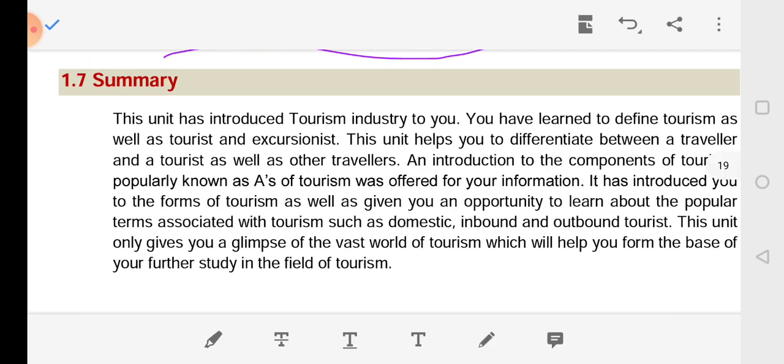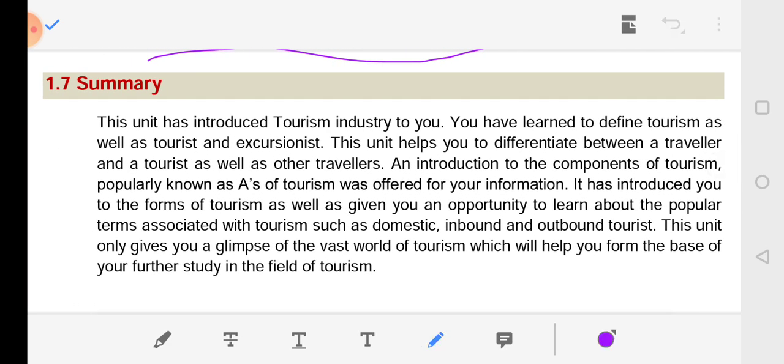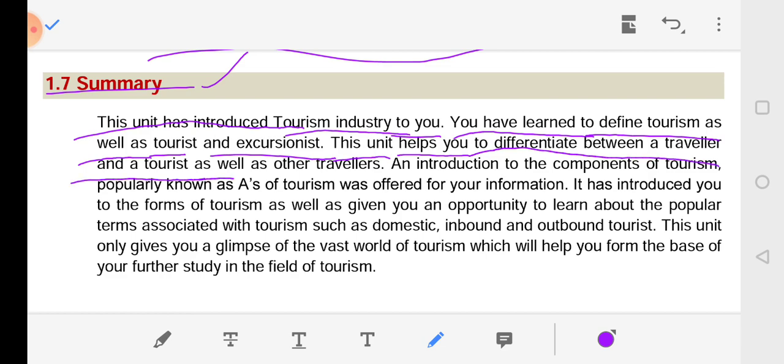Now 1.7 is the last point. 1.7 Summary. This unit has introduced the tourism industry to you. You have learned to define tourism as well as tourist and excursionist. This unit helps you to differentiate between a traveler and a tourist as well as other travelers. As an introduction to the components of tourism, the popularly known A's of tourism were offered for your information.